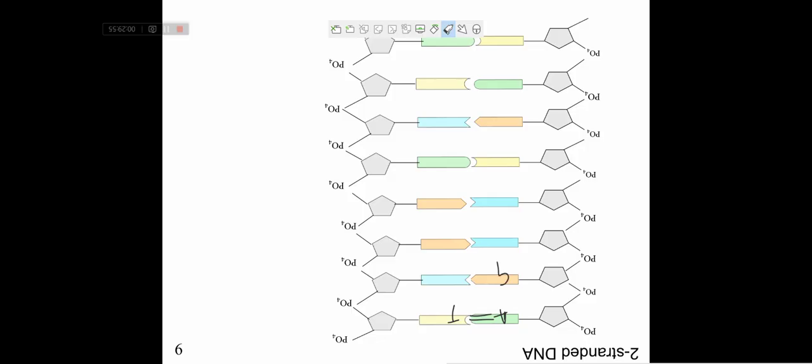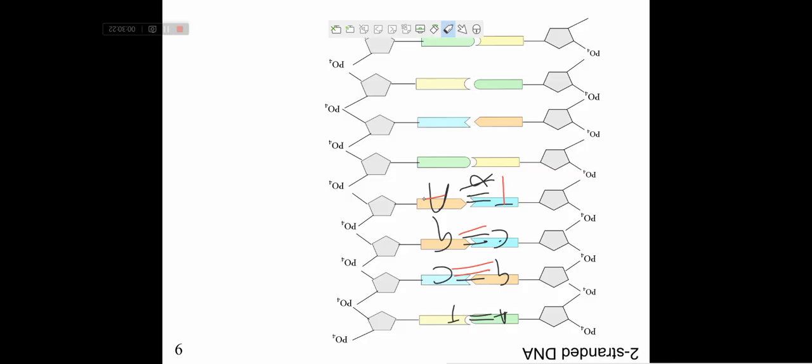Okay. If G is present, then cytosine will come and form 3 hydrogen bonds with guanine. And if cytosine is present, then guanine will come. And if thymine is present, then adenine will come and combine with 2 hydrogen bonds.